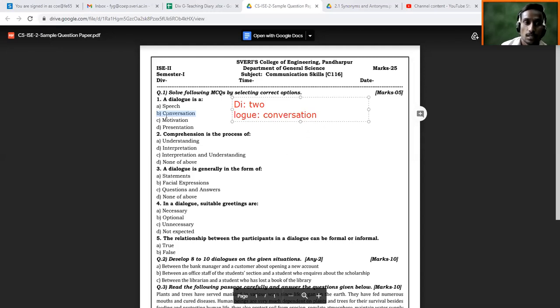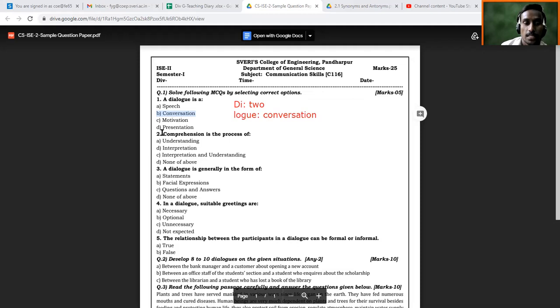Already I have highlighted here that a dialogue is not a speech. Speech is one way only. In a speech, only one person is in front, maybe on the stage, and other people are the audience, and that speaker just keeps speaking. So that is speech. Motivation and presentation are not relevant options here. So the correct answer is going to be conversation. Okay, so this is for MCQ number first.